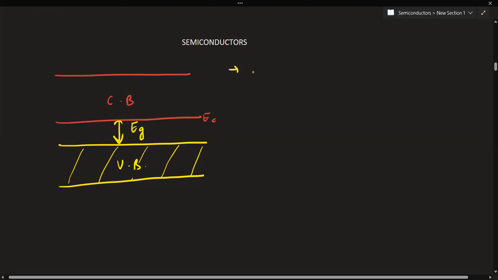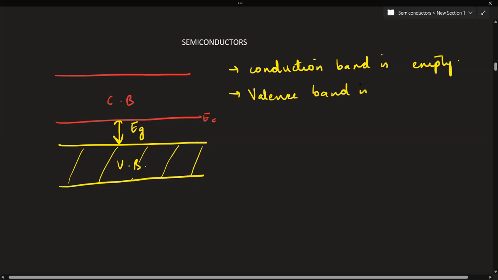So again, what is the state of the conduction band in a semiconductor? Empty. So the conduction band is empty. Valence band? Fully filled, right. The valence band is fully filled with electrons.